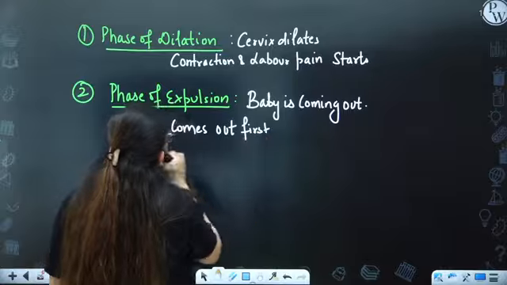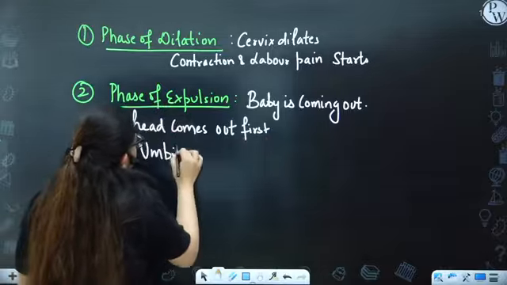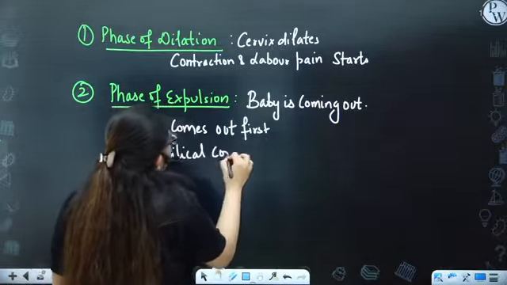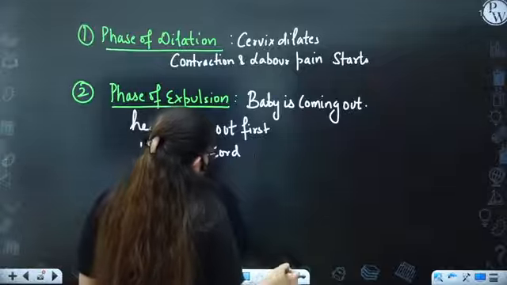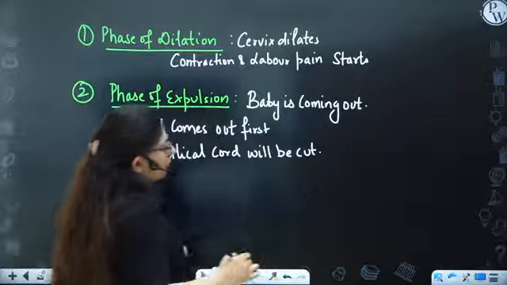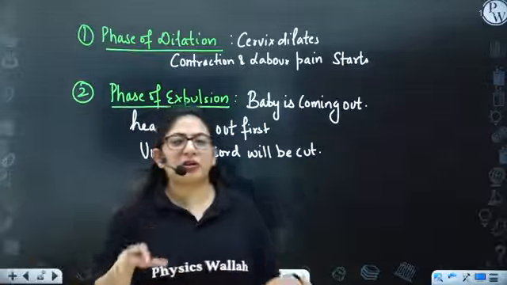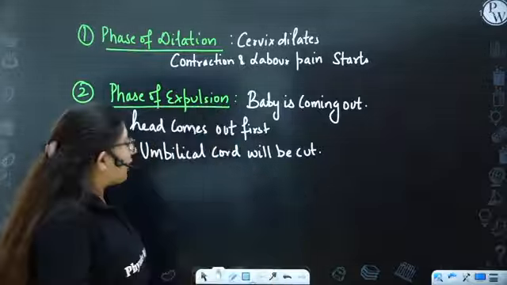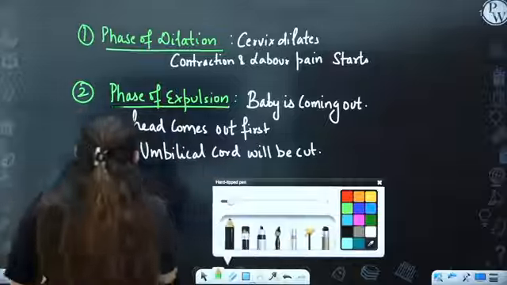Now the umbilical cord will be cut, and the baby is now taken out, and the nurses will wash up the baby, and the baby will cry and all, right? And then the third phase, which is after birth.